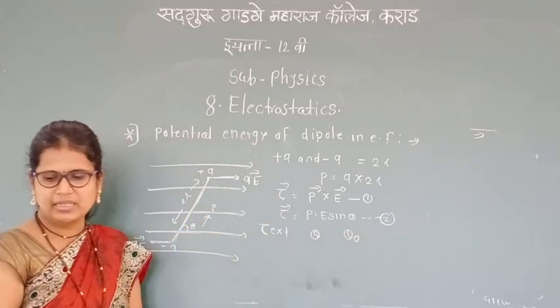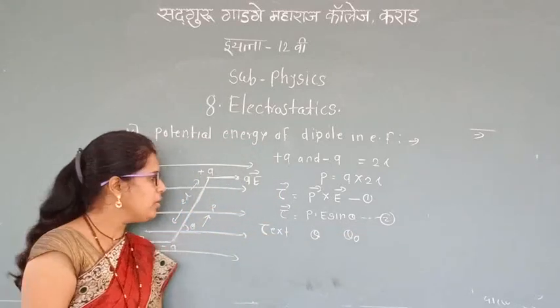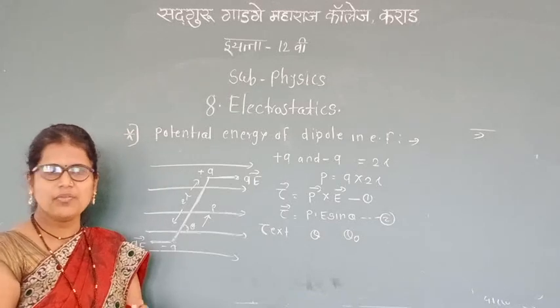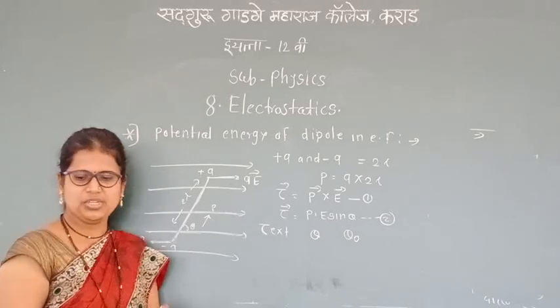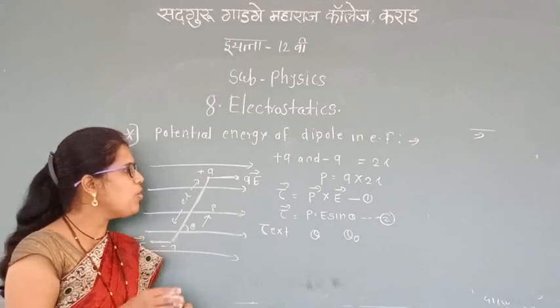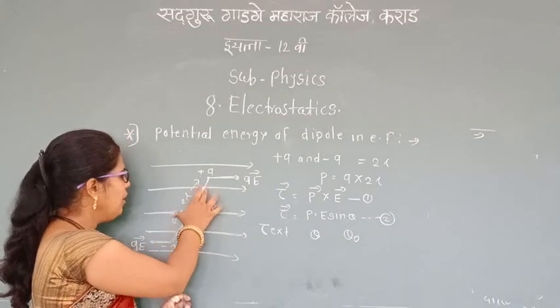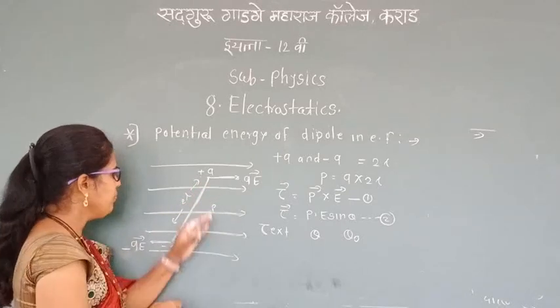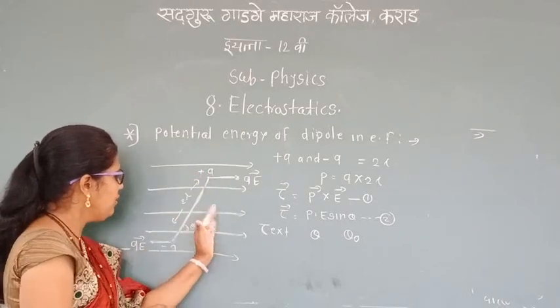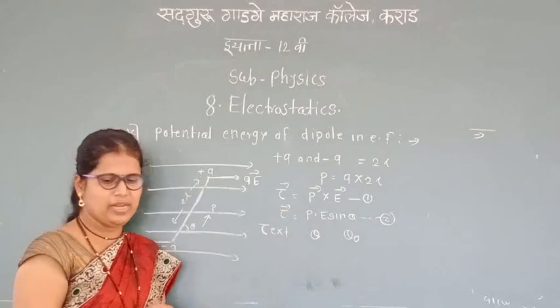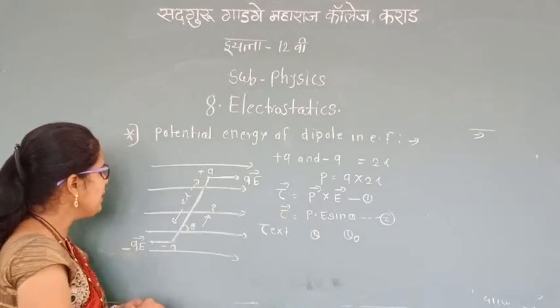It rotates without angular acceleration, with only a small infinitesimal angular speed. When it rotates like this, its angle will change from theta 0. Now there is one type of work done.